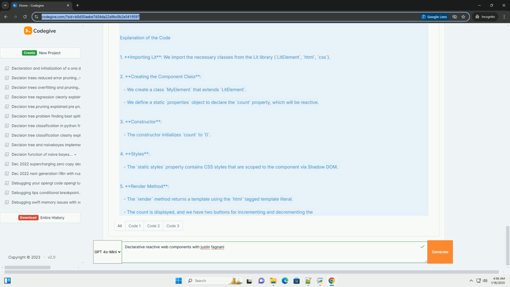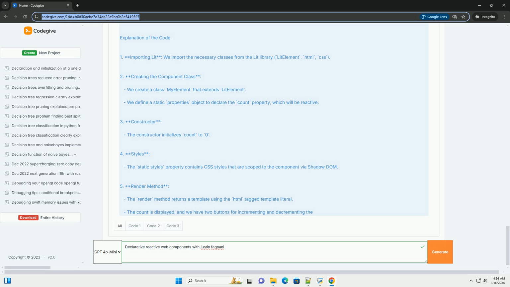4. Styles. The static styles property contains CSS styles that are scoped to the component via shadow DOM. 5. Render method. The render method returns a template using the html tagged template literal. The count is displayed, and we have two buttons for incrementing and decrementing the count. 6. Event handling. We define methods increment and decrement that modify the count property when buttons are clicked.